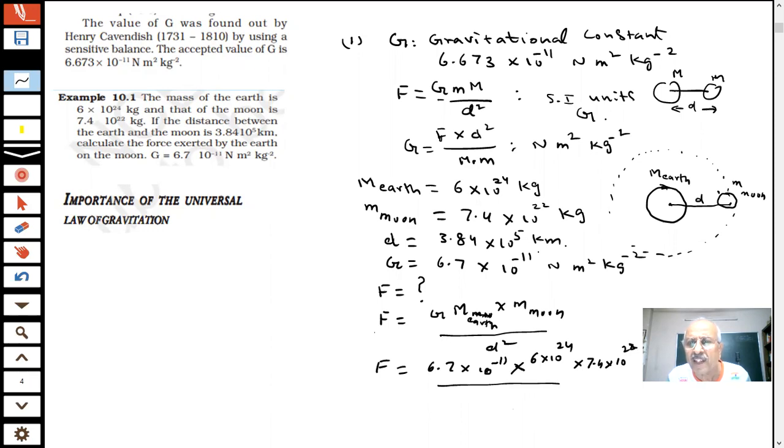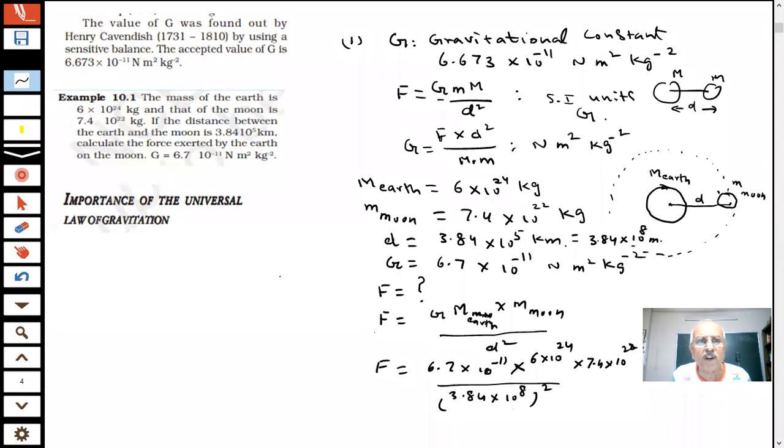You see the distance is given in kilometers. You have to convert it into meters. Without that, the answer will not be correct. Unit conversion is required. How many meters are there in 1 kilometer, students? I have to multiply by 1000 because I have to use meters. So 3.84 into 10 power 8 meters. This is squared. So you should put all the units as given.